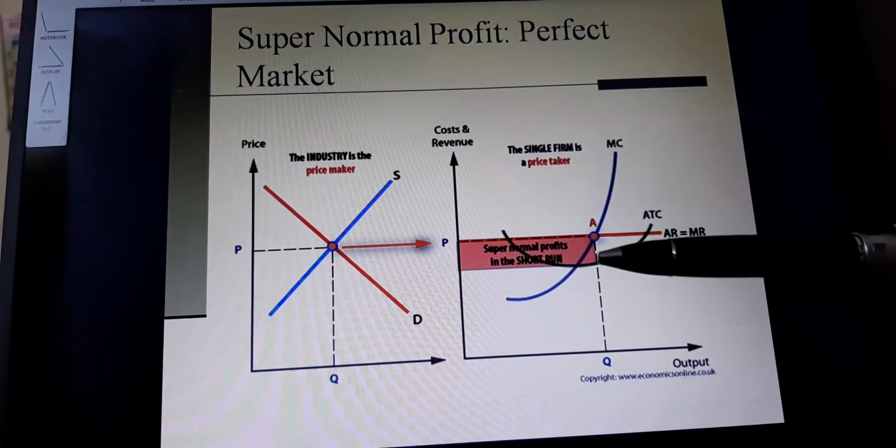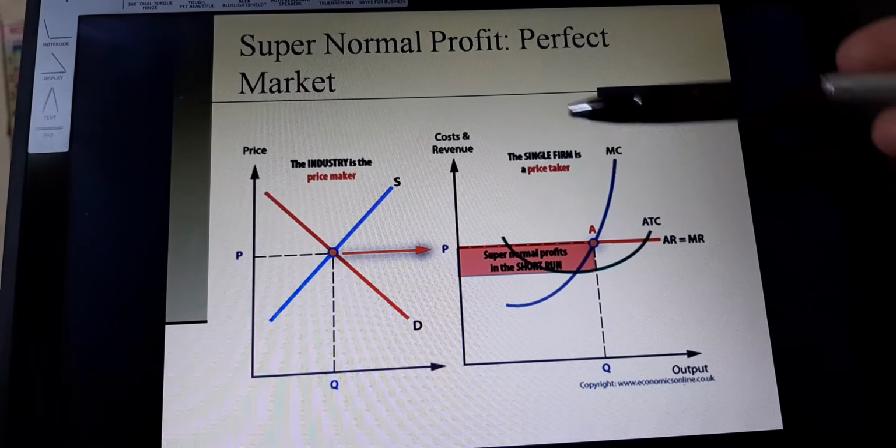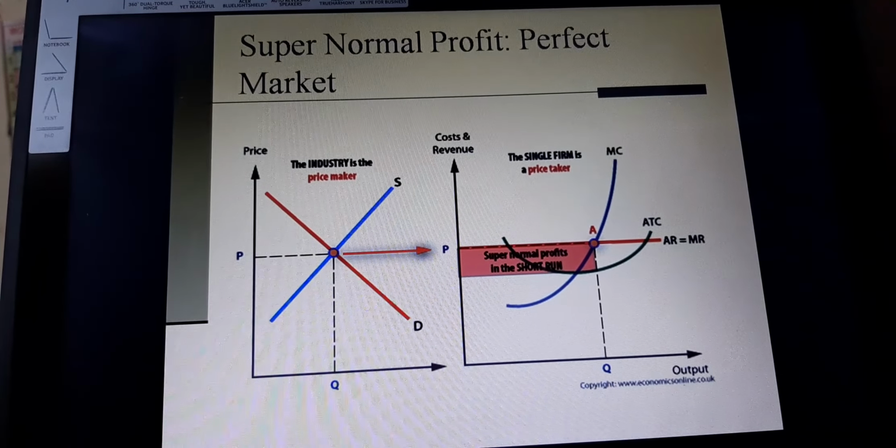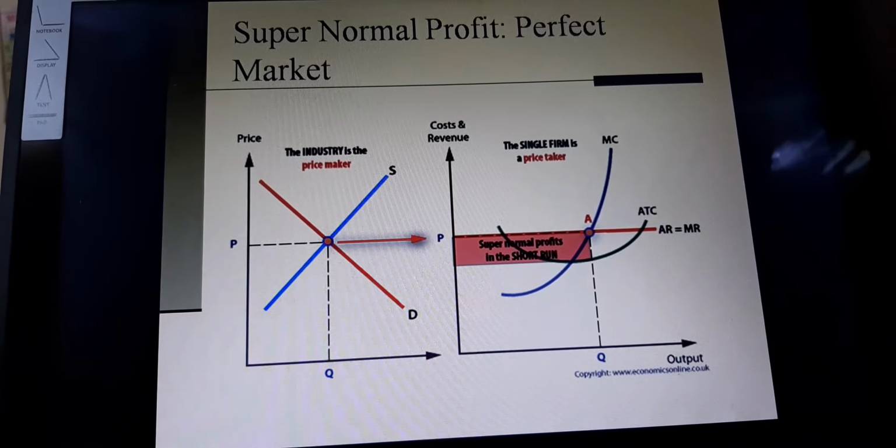Now there may be a situation of loss under the perfect market. In this case the average cost ATC curve should be above the price. This can be drawn like this, above this, and the marginal cost may be cutting. So the shaded region, whatever it will be, will be the loss under the perfect market.